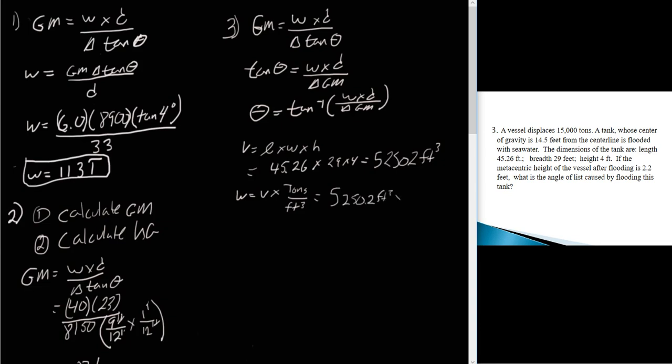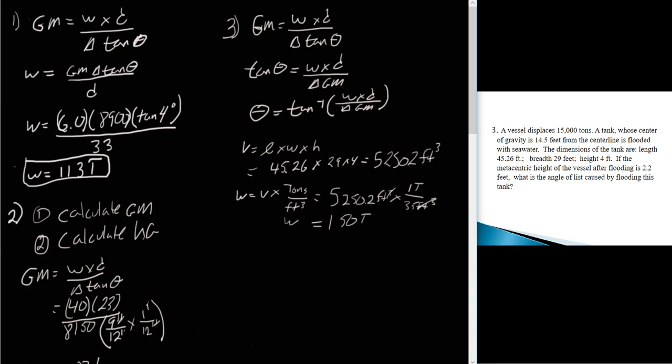And in our case here, it's seawater, so it's 1 ton for every 35 cubic feet. And you can see the feet cubed cancel out. And when we do that, we're going to be left with our weight is going to be 150 tons. So that's the displacement of the amount of flooding that we just did.